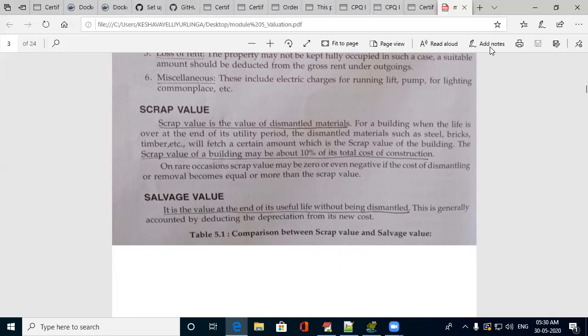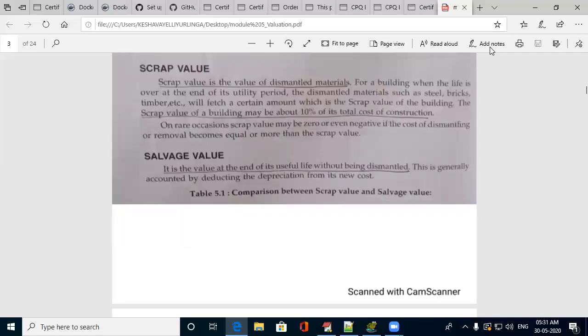After dismantling, there will be some value for the dismantled things, be it bricks, steels, timbers, or any other waste materials which are left after dismantling. That value is called scrap value. It may be around 10% of the total cost of the construction. Whatever waste materials are there, they will fetch some amount, and that is scrap value.